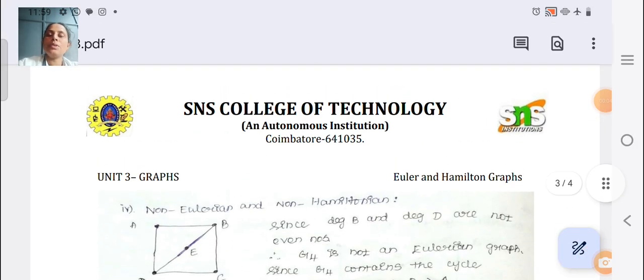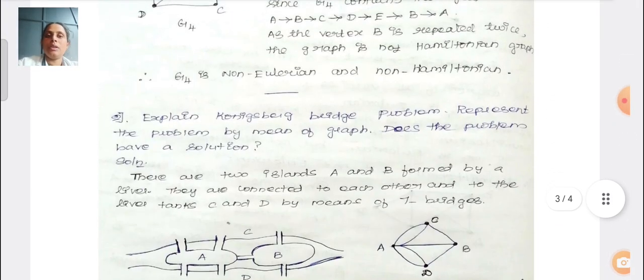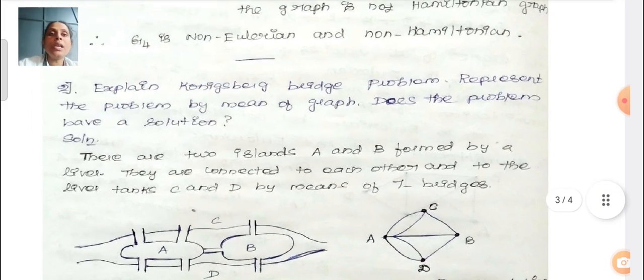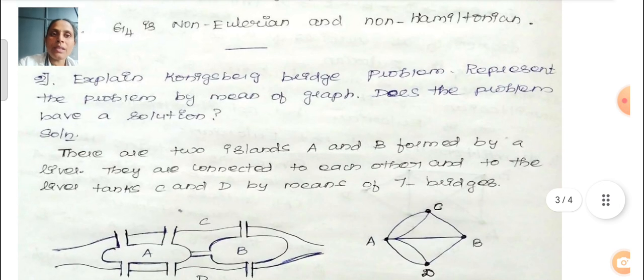Today we are going to discuss one problem, the Konigsberg problem. Explain the Konigsberg bridge problem. Represent the problem by means of a graph. Does the problem have no solution?